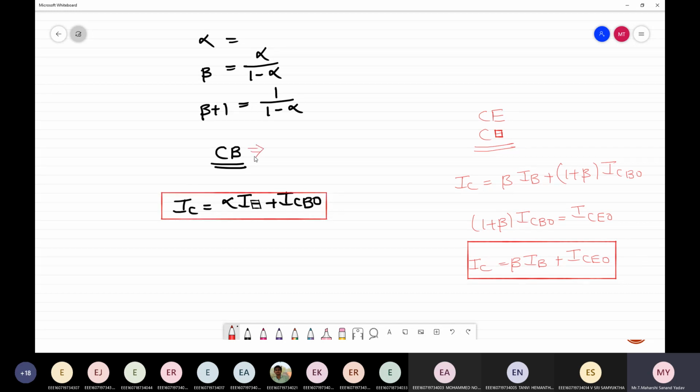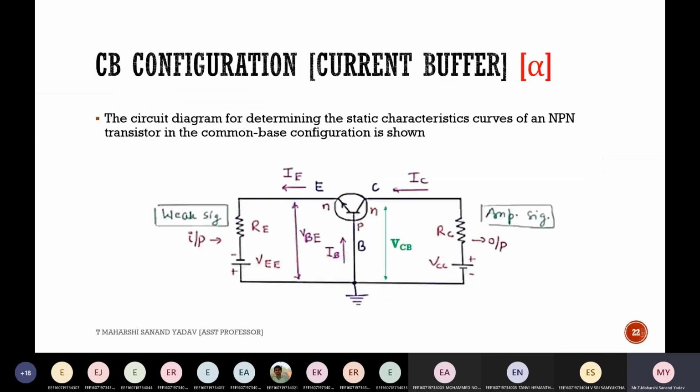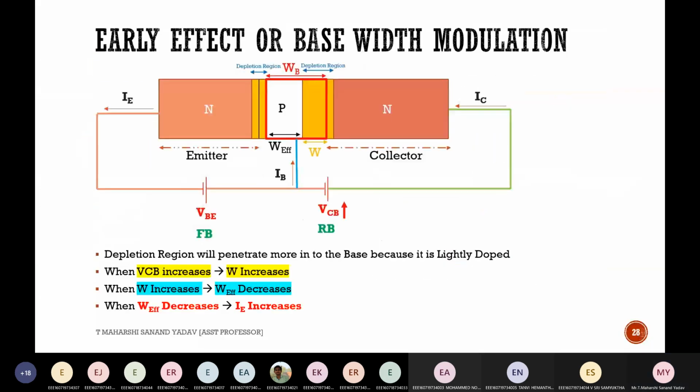In simple terms, the amplification factor in common base is alpha, and in common emitter it is beta. So let us continue with the next configuration. We have seen all this, and this is an important concept. Can anyone explain to me about base width modulation?